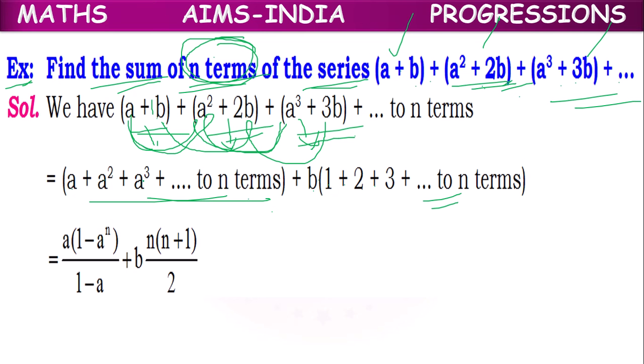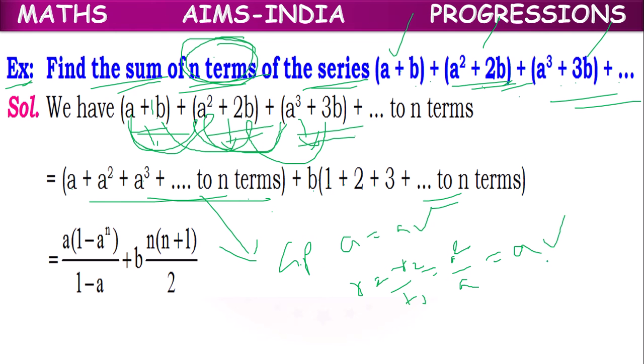So a plus a square plus a cube is a GP with first term a, common ratio T2 by T1, which is equal to a square by a, which is equal to a. So the first one is a GP with the first term as a and common ratio as a. According to the formula, the sum of n terms is a into 1 minus r power n by 1 minus r. In the place of r also we can keep a.